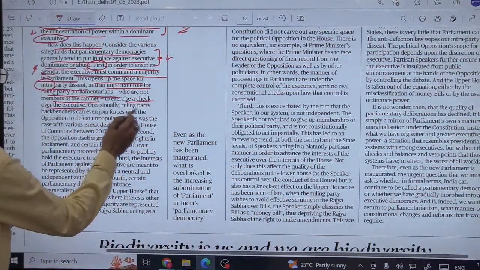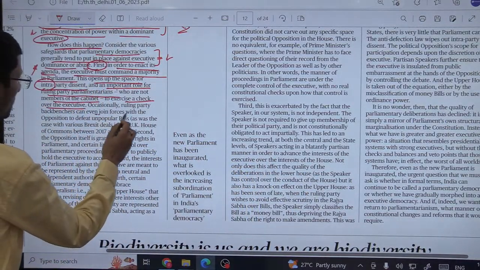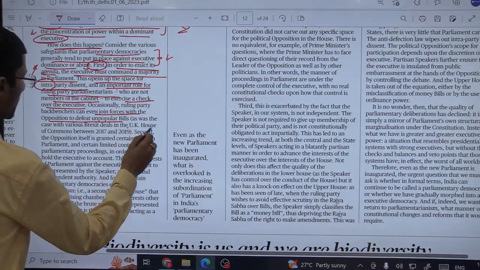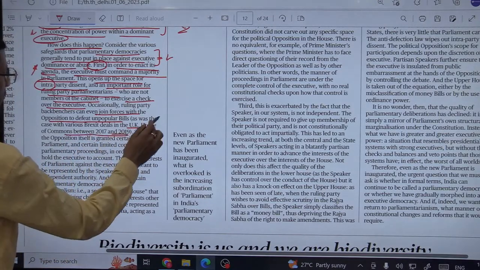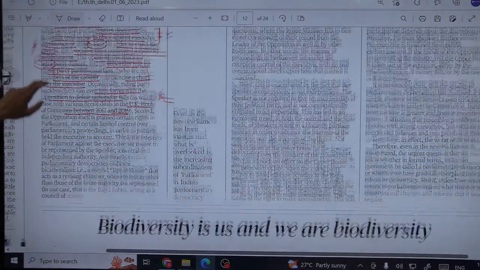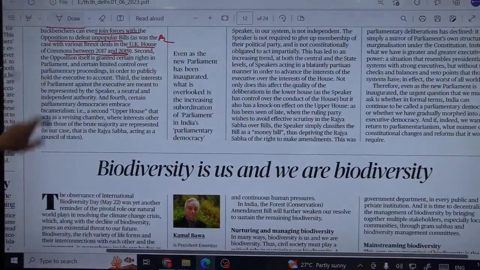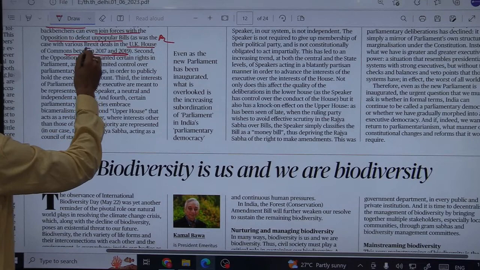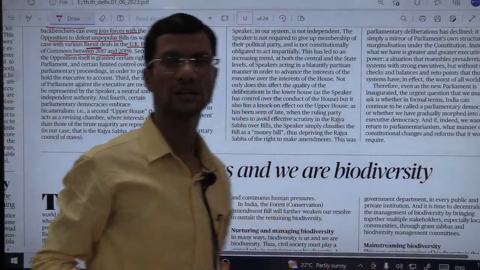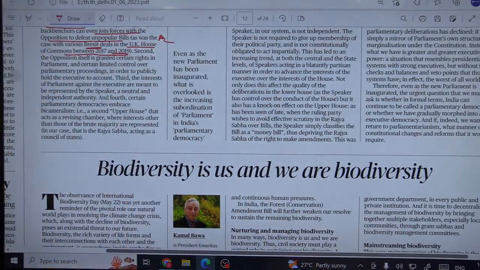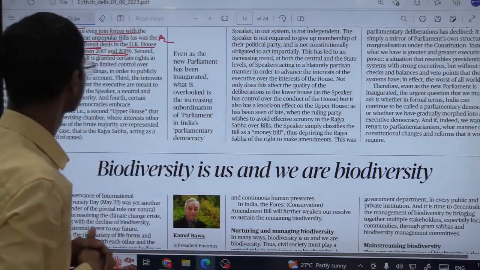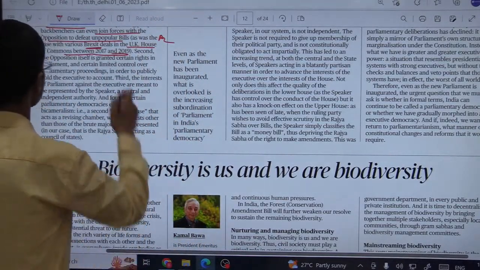Occasionally, ruling party backbenchers can even join forces with the opposition to defeat unpopular bills, as has happened in the UK House of Commons. So this has been given as an example. It happened during Brexit, when members of the ruling party supported the opposition members on the Brexit deal. Fine. So is it happening in India? Of course, the answer is no.